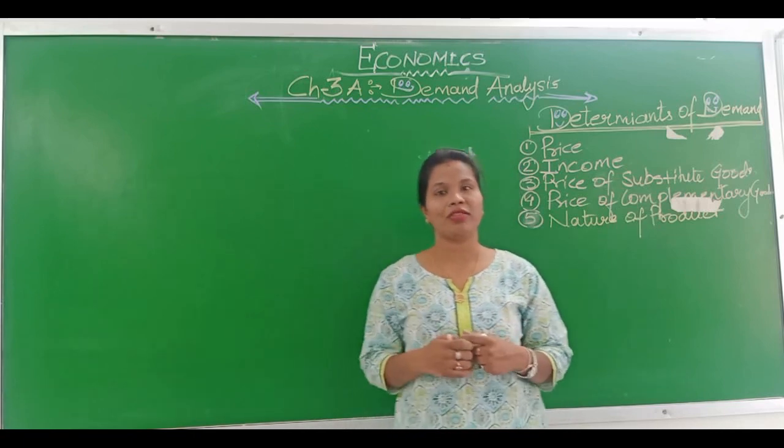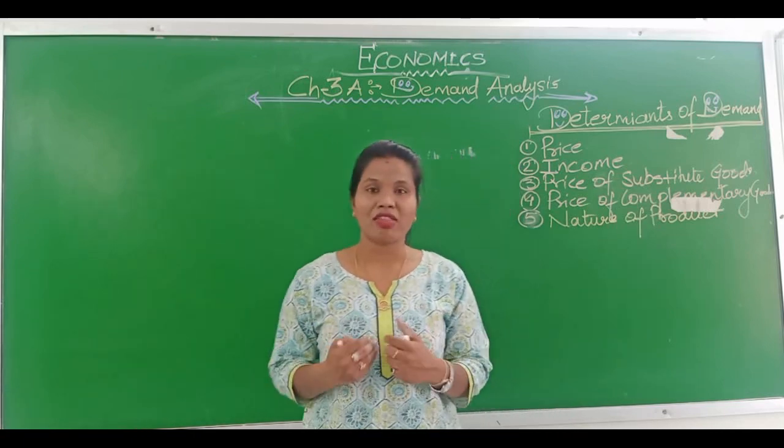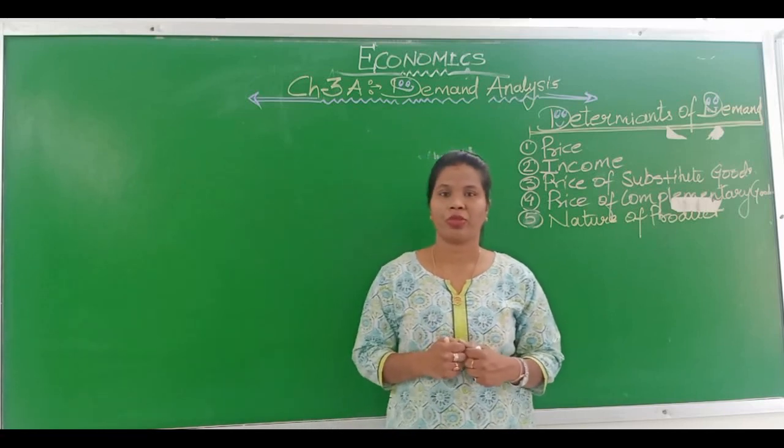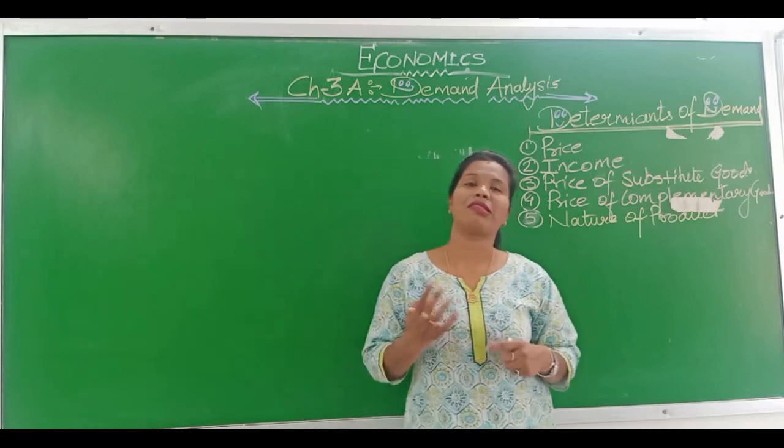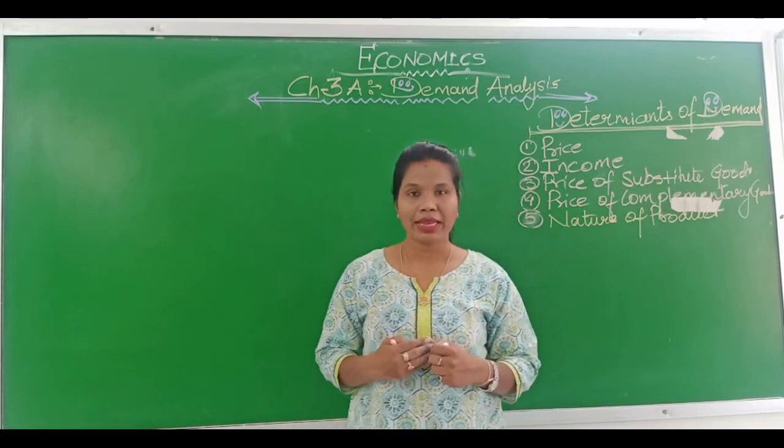For example, medicines are unavoidable in this current pandemic situation. So people will demand medicine even if the prices are high.